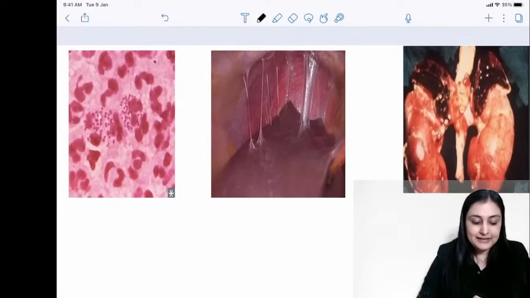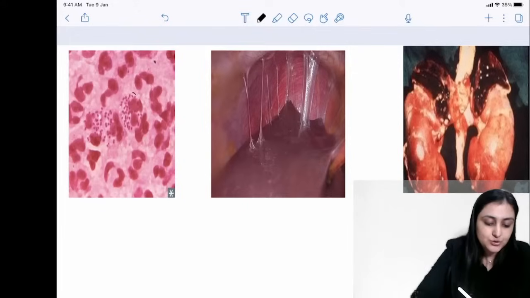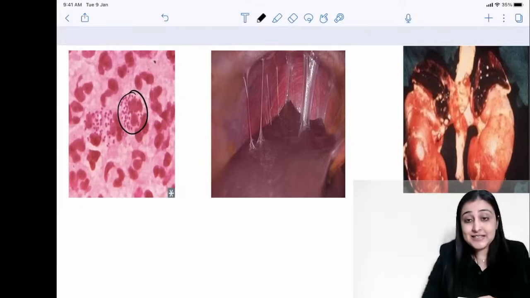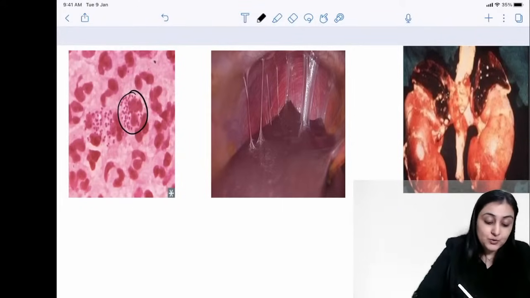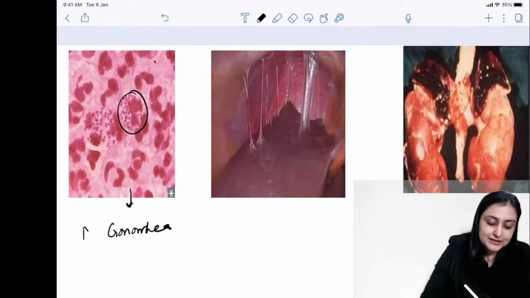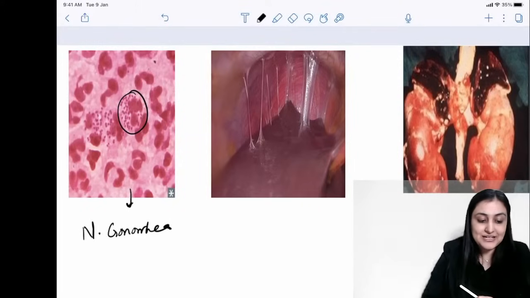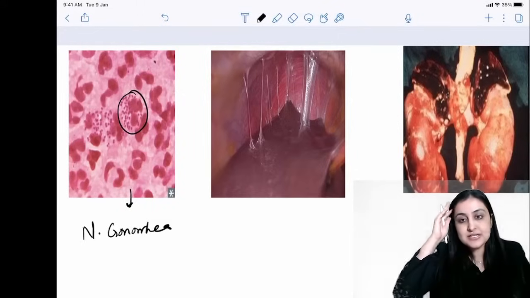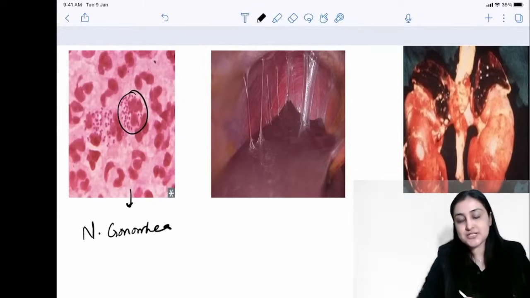Okay, going ahead into these gram-negative diplococci. Whenever you see neutrophils with gram-negative diplococci, and they're giving you a history of cervicitis or urethritis or scrotal swelling, you want to think of gonorrhea, right? So this is Neisseria gonorrhoeae that we are talking about. These are going to be intracellular. The other differential is going to be chlamydia, but chlamydia will not show you these bacteria. They will only show you neutrophils. Okay, so remember, you will not see intracellular bacteria there.